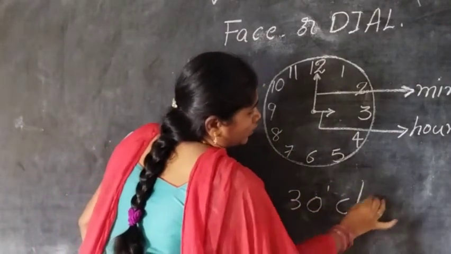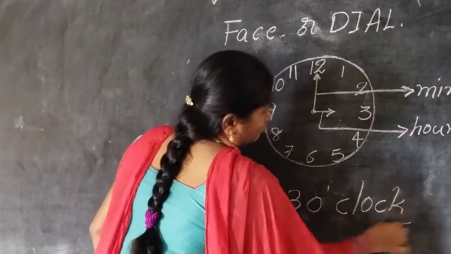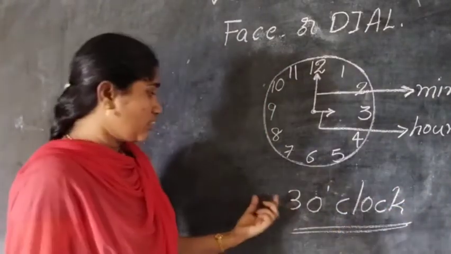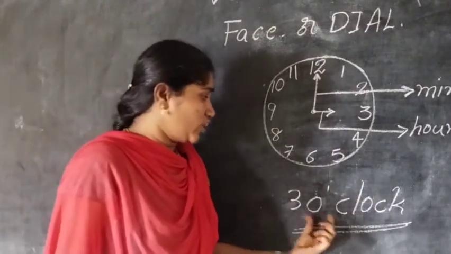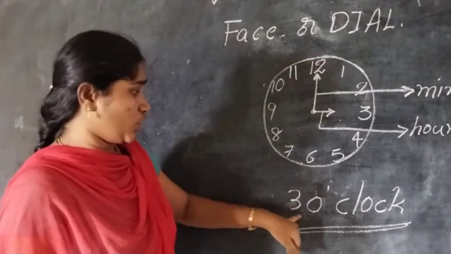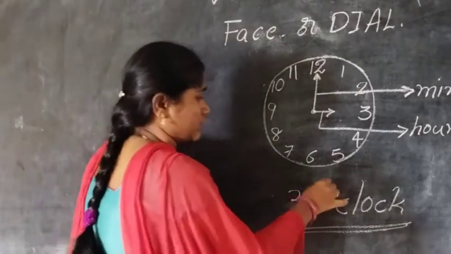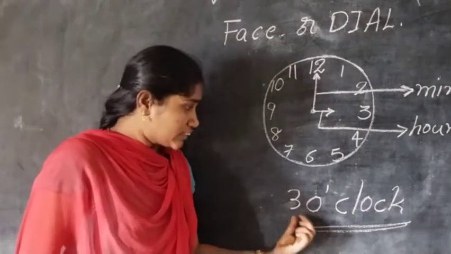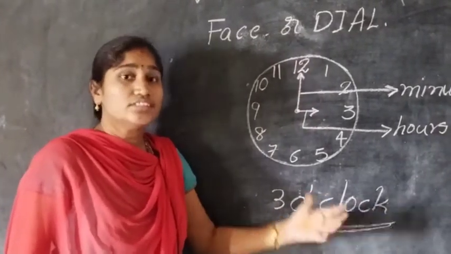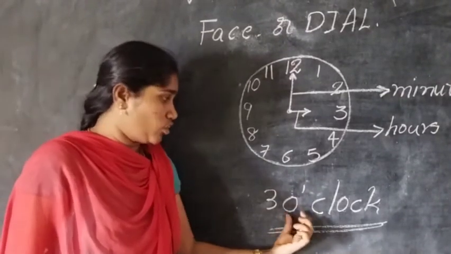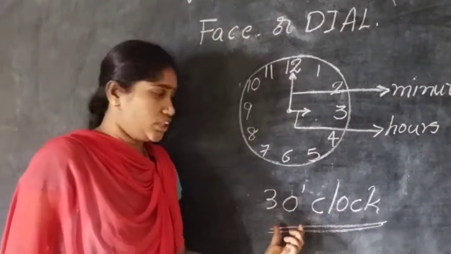3 o'clock. Say or read as 3 o'clock. Okay children, write it like this: 3, o, a small apostrophe, clock. Write as 3 o'clock and say as 3 o'clock.